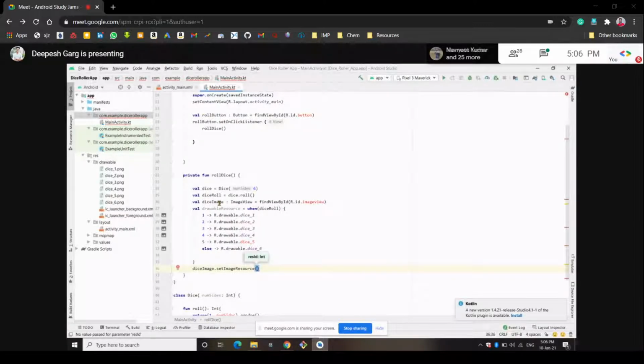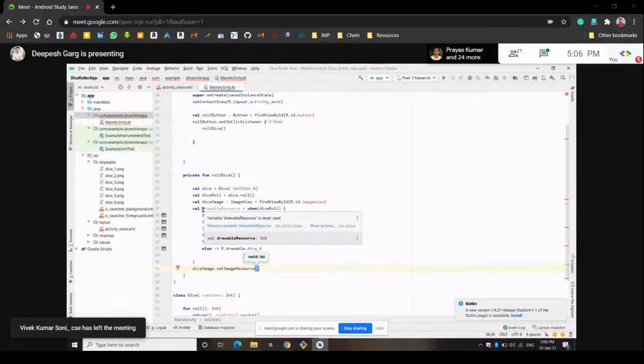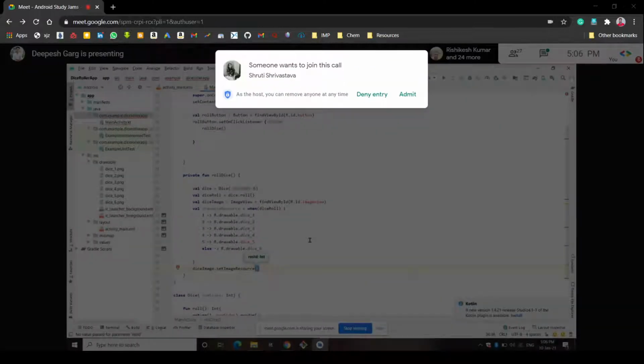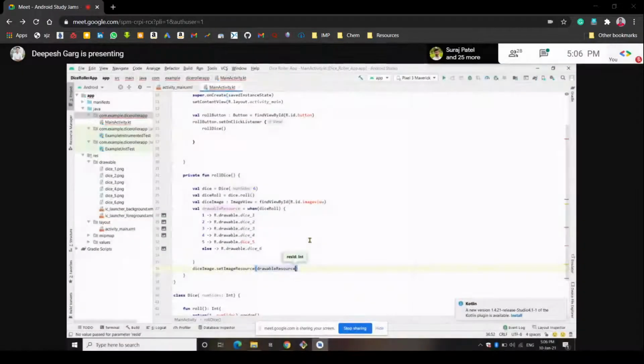Now the output is stored in this drawable resource, right? Because when the dice roll is 1, the dice 1 drawable resource will be there. So we will write this drawable resource variable under this. It will set the image resource to this drawable resource. We write this in the brackets. It's already there, so we can write this only.